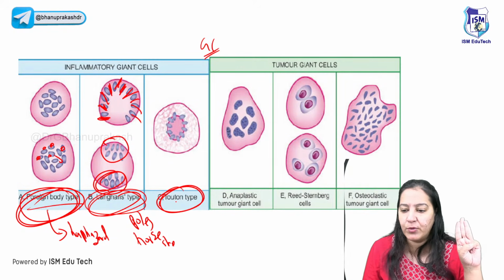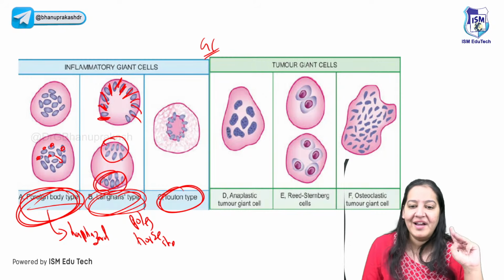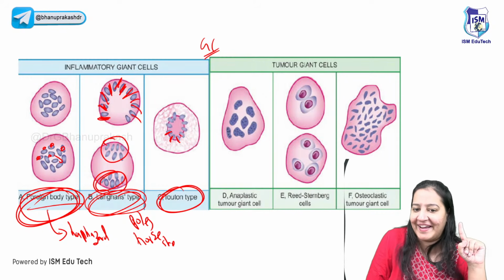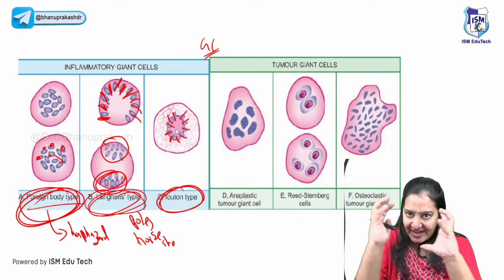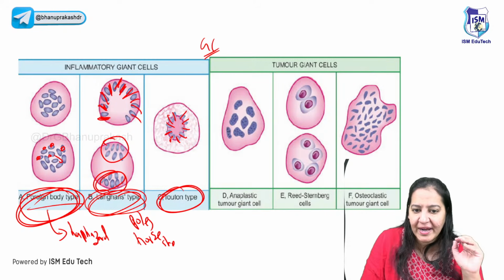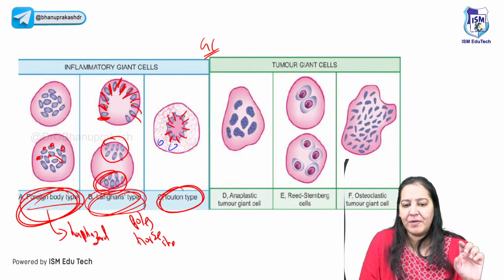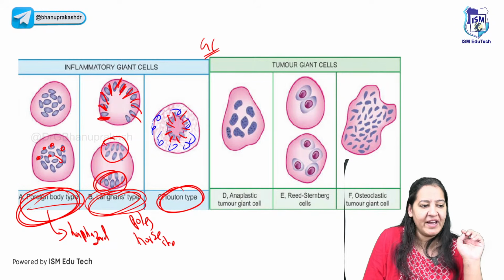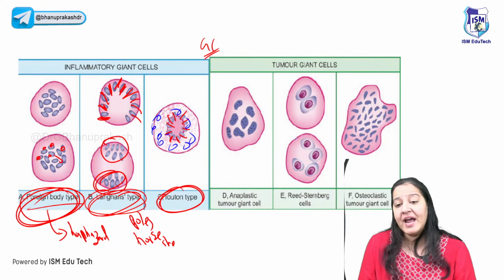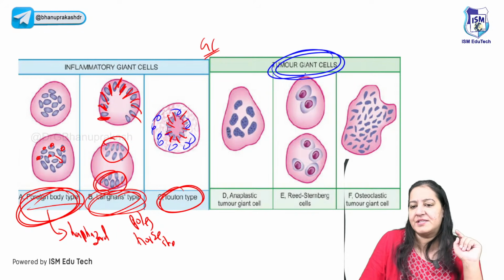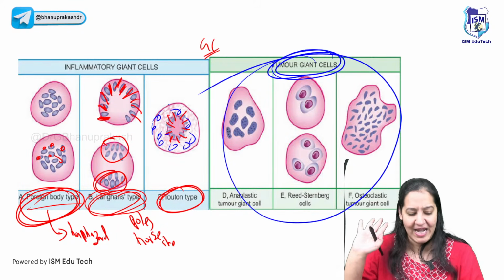The third type is known as Touton. In the Touton, the nucleus will form a ring. Multiple nuclei gather together and form a ring-like structure at the center, and most importantly, the cytoplasm has vacuoles. Can you see the vacuoles in the cytoplasm? So these are the 3 main types of giant cells. And the last one is the giant cells which are present in tumor. They can have any structure.